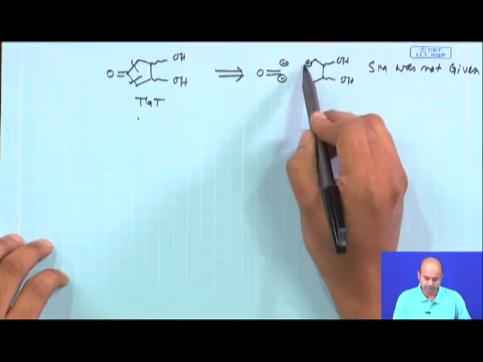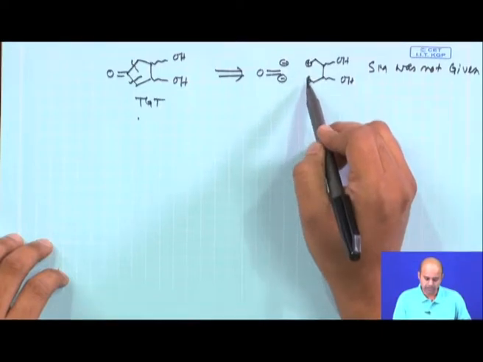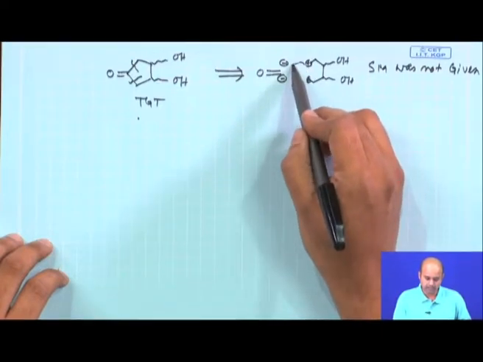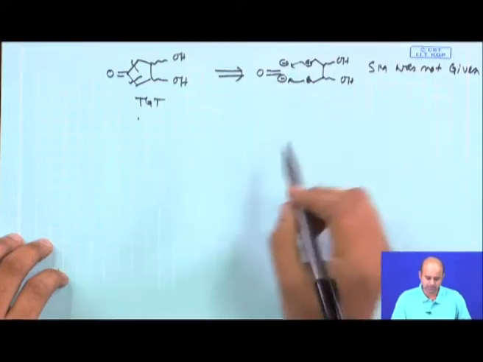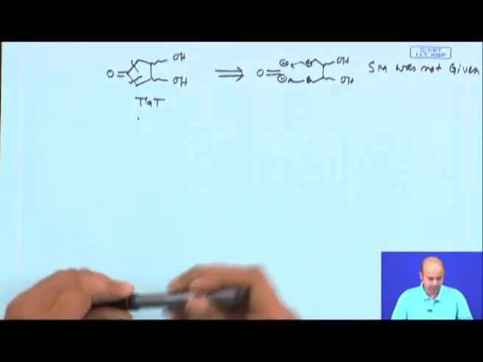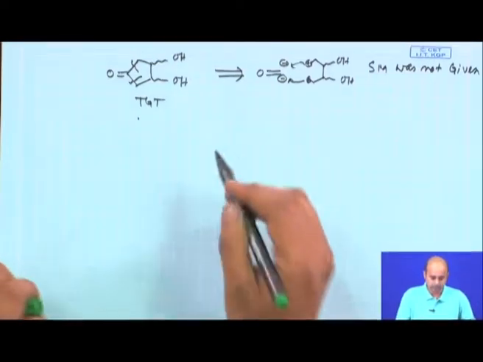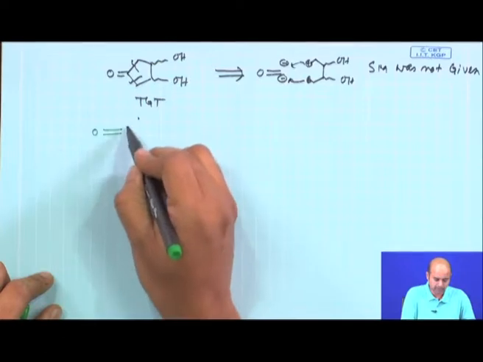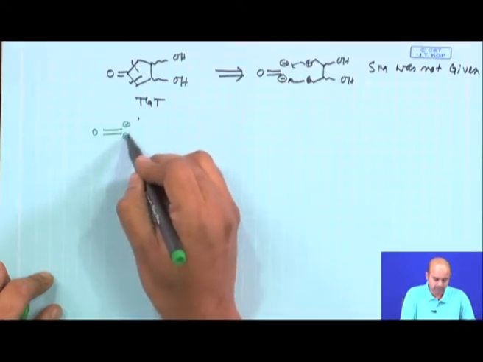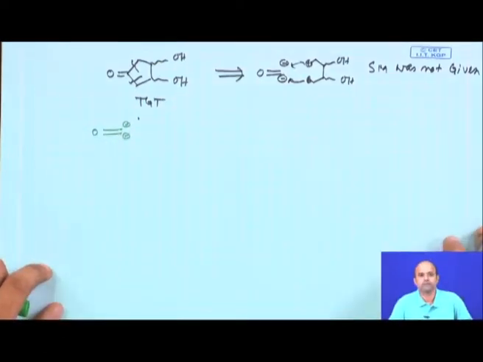If you have a positive charge at both ends, it can be connected to this double negative charge species, and the main thing is you have to think about some species which will give you a doubly charged negative carbonyl compound.